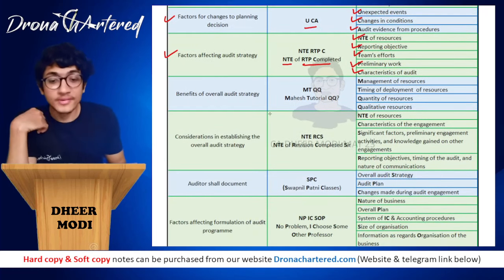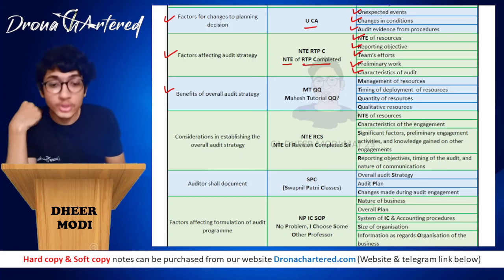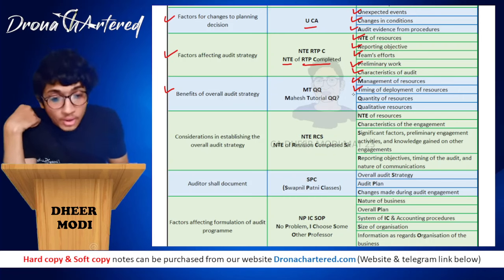Next is your benefits of overall audit strategy. Benefits of overall audit strategy is your Mahesh tutorial Q, that is your MTQQ. So management of resources, timing of deployment of resources, quantity of resources, and qualitative resources.